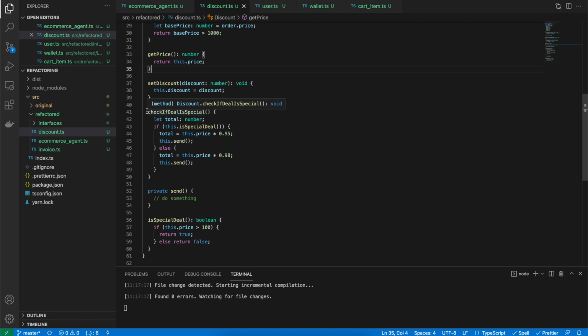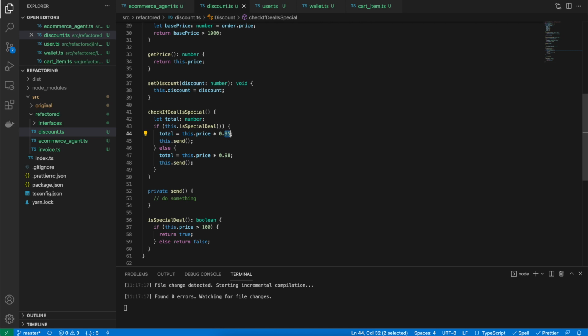Fantastic. So the next method that I can see here is check if deal is special. Okay, so what it does is there is some check, which is check if price is greater than 100. Okay, return true, else return false. Perfect. If it is true, then multiply the price by 0.95.